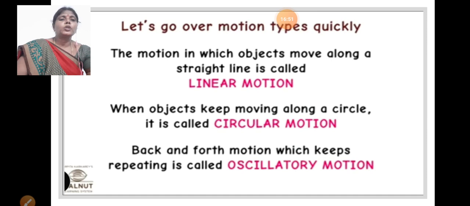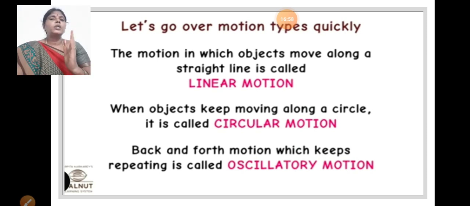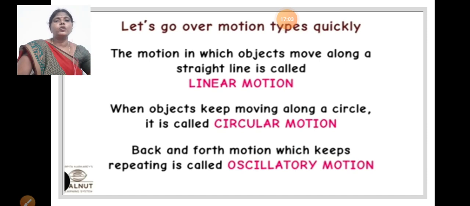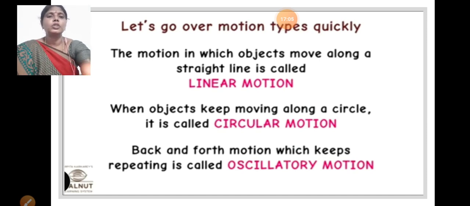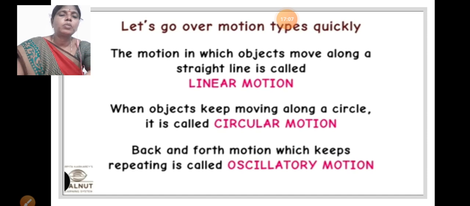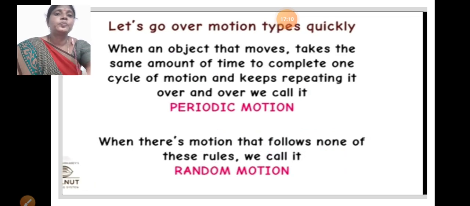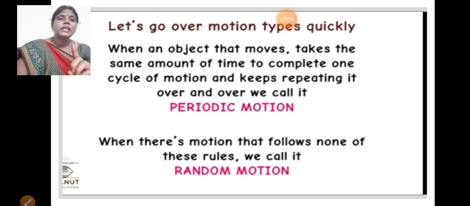Back and forth motion that keeps repeating is called oscillatory motion. Okay, a wall clock pendulum has a fixed point, it moves to and fro, back and forth, it is an oscillatory motion. Another two: periodic motion, when an object takes the same amount of time to complete one cycle of motion and keeps repeating it over and over, we call it periodic motion.